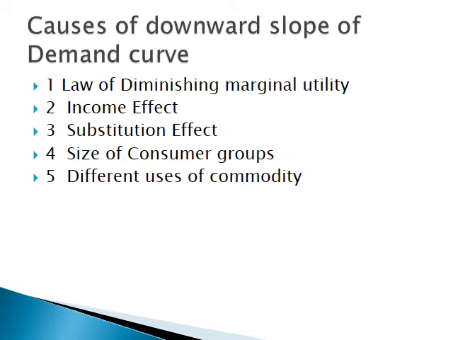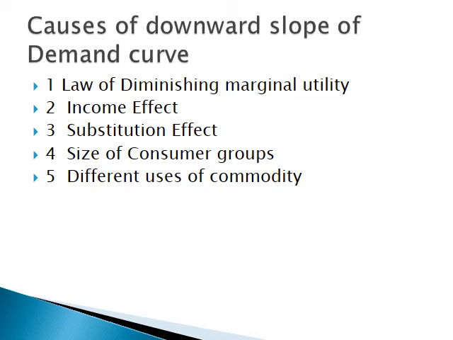Substitution effect. It refers to the substitution of one commodity for the other when it becomes relatively cheaper. Thus, when own price of commodity X falls, it becomes cheaper in relation to commodity Y. Accordingly, commodity X is substituted for Y. It is expansion of demand due to the substitution effect.